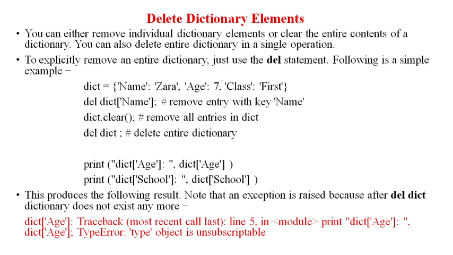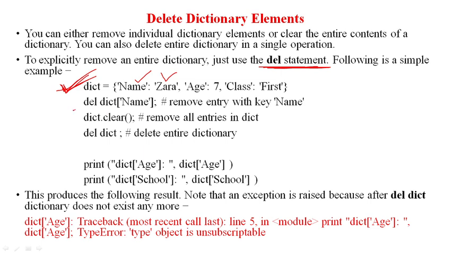Now let us see how to work with the dictionary, how to delete the element from the dictionary, okay. So here again the same example, we have the dictionary here, and just like the previous section we have seen in the tuples and the list, we are using the del statement to delete the tuple. Similarly, we can use the del statement to delete one of the keys. For example, in this dictionary I am trying to delete this entry name and Zara, okay. I am trying to delete it.